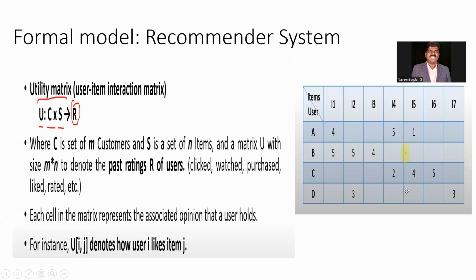For the recommendation system, for each user, it is going to pick this information for various items. So here customer A is going for item 1 and then item 4 and item 5. He is not going for items 2, 3, 6, and 7. Got it? Similarly, B is going for 1 to 3 and here 4 to 6. And then customer D is selecting only items 2 and 7. So there are some missing data as well. With that, we cannot completely take the decision. We have to fill all the unfilled information.